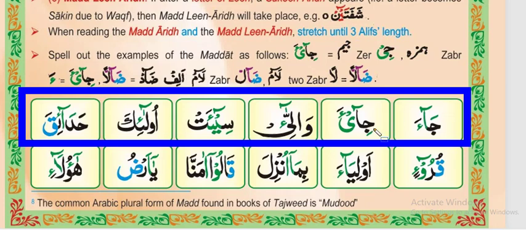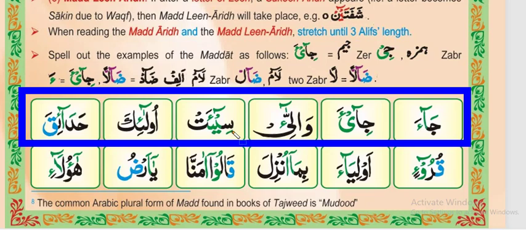And the next one is Jim Ya Kasra Mad Ji, Hamza Fatha A, Ji A. And then the next one is Waw Lam Fatha, Wal Lam standing Fatha Mad La, Walla, Hamza Ya Kasra E, Wallahi.